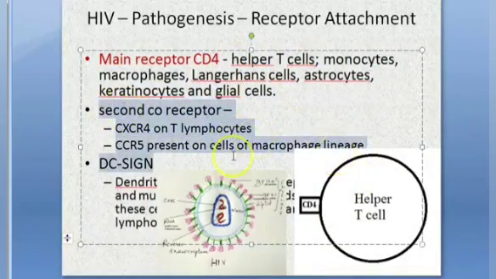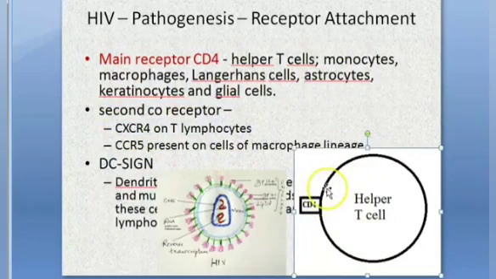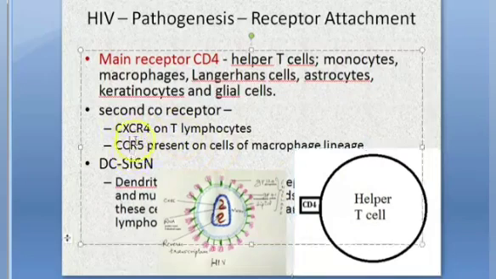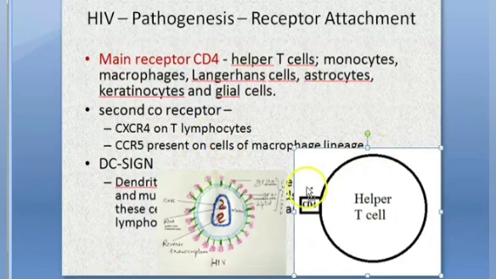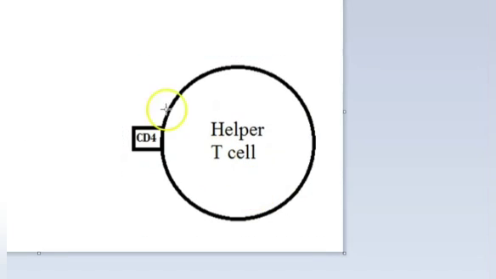Then there is a co-receptor on T lymphocytes. You should have one more receptor here, CXCR4. Okay, CXCR4 on T lymphocytes. Wait, we'll draw that also. Bring this diagram here. The other receptor, the secondary, is CXCR4, on the T helper cell.